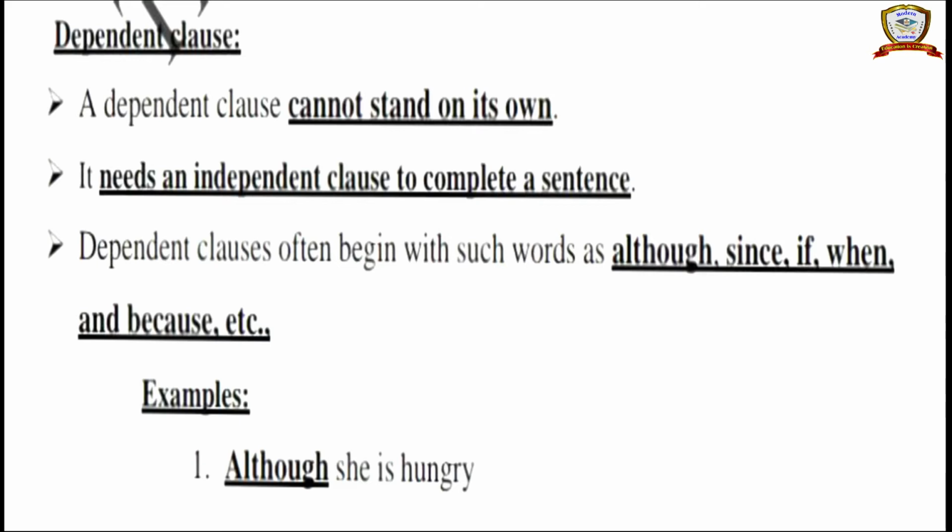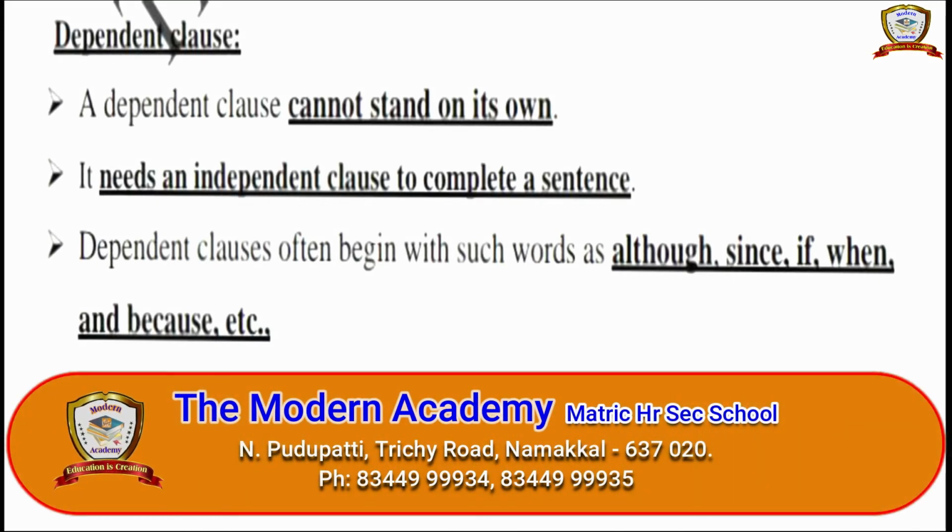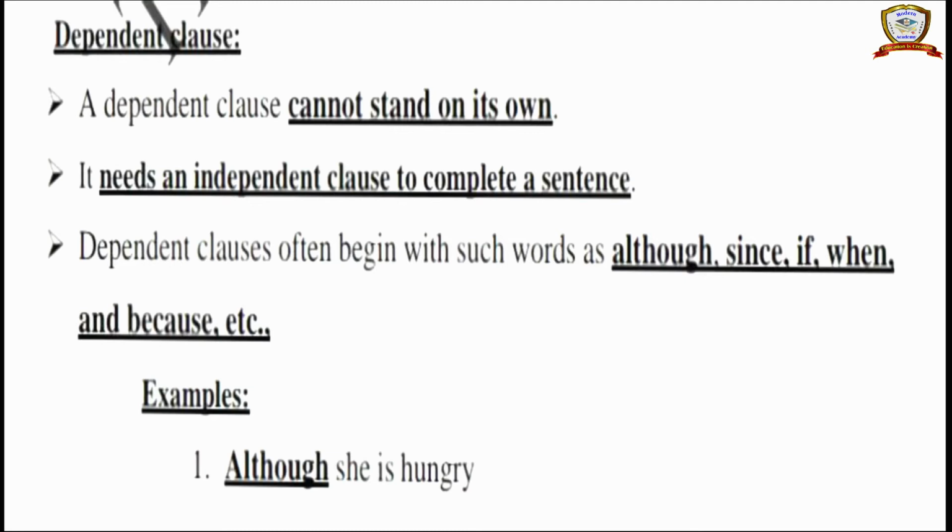So in this place, do we get a complete meaning? No. So it will give an incomplete meaning. Okay, so although she is hungry, he doesn't eat, she doesn't eat. So like that, any other words come means only it will give a complete meaning or complete useful meaning for the readers. Yeah, so although she is hungry, it starts with another word. So it does not start with the dependent class, always not starts with the noun or pronoun. So some other kind of words are there.